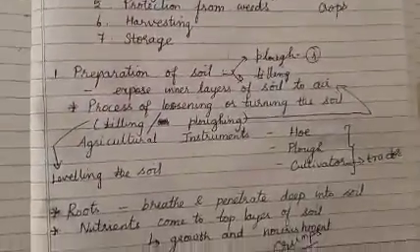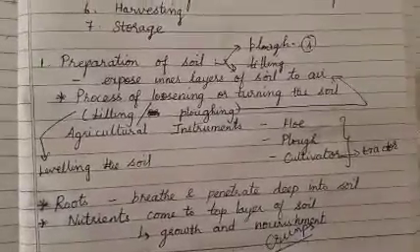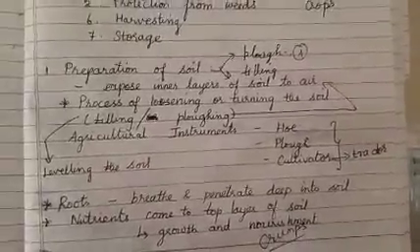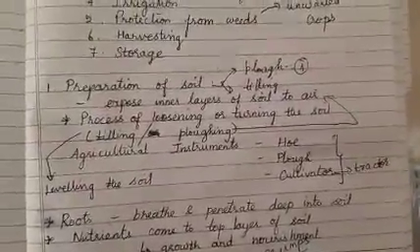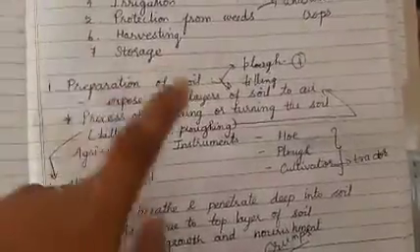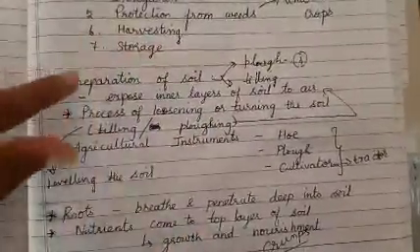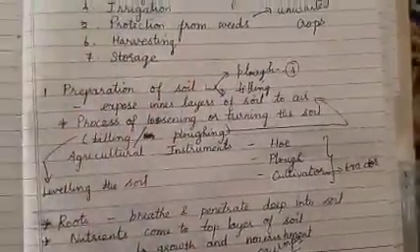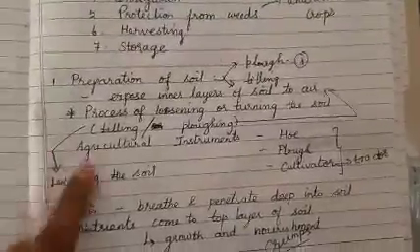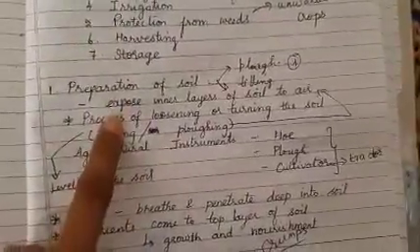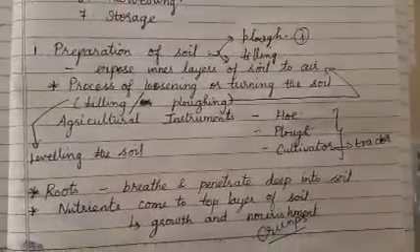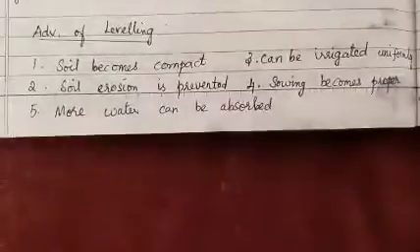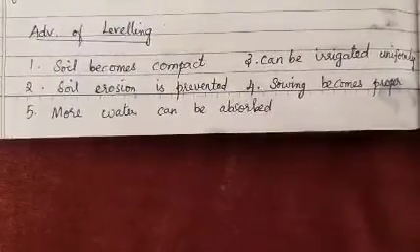I cannot sow the seeds in an irregular pattern of soil. The soil has to be leveled first of all and then it would be easy for me to sow. Now through this ploughing process, I have made all the inner layers of the soil reach the top layer, and after leveling, I am making the soil ready for the sowing stage. So what are the advantages of leveling the soil? There are 5 advantages of leveling.